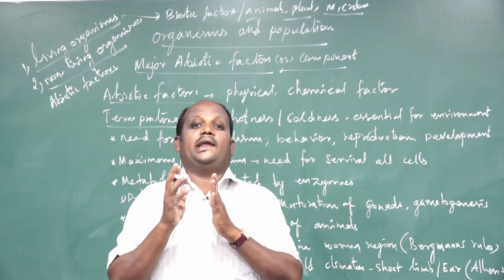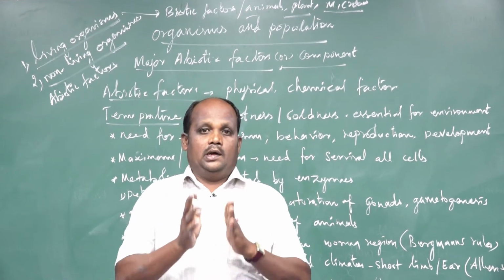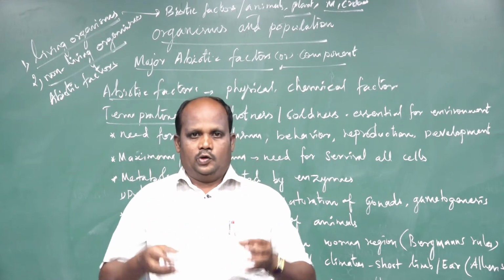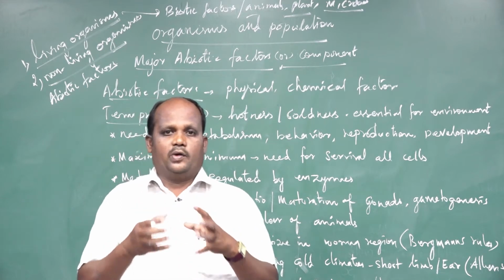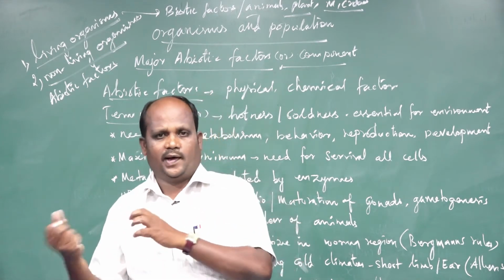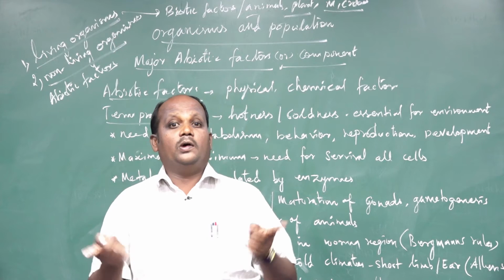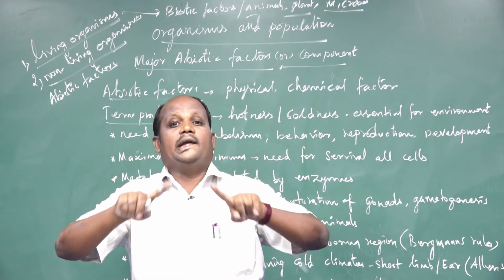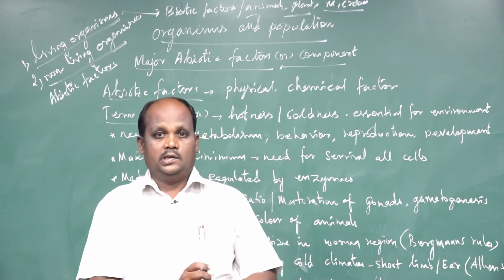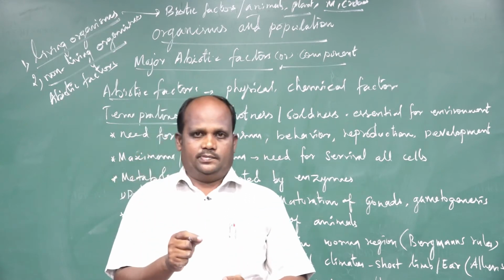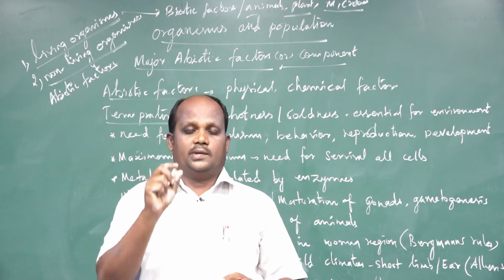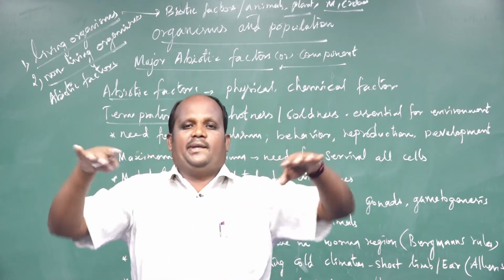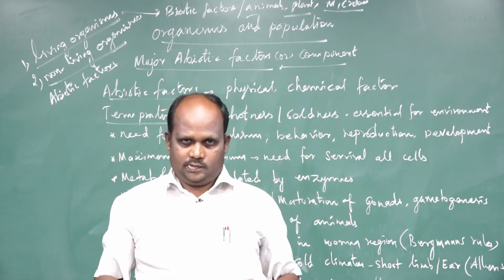So from the ecosystem, two factors are there, biotic and abiotic. Both factors construct or design the ecosystems. These factors influence the living organisms, and they are adapted to the climate of their ecosystems.